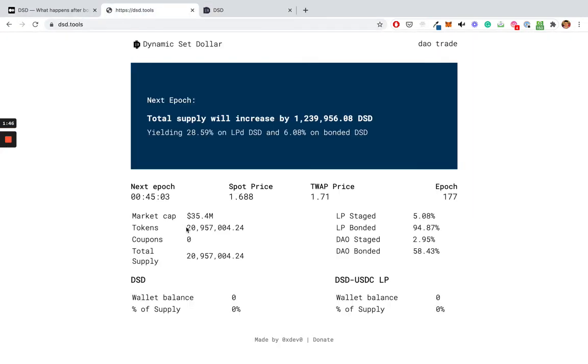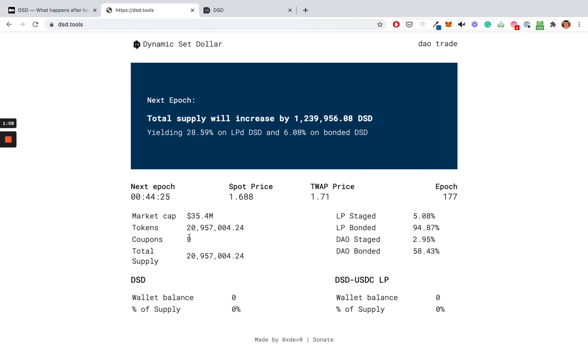In our case, let's say we have 21 million tokens, that 35% will be something around 7 million something tokens, right? 7 million something. I wouldn't call it DSD. It's 7 million something dollars or 7 million something coupons that you could claim. And that's just the maximum. That's the amount of debt that is gathered into the system, through the use of coupons, which essentially give you the right to claim one DSD later on. So you get one DSD, you get a premium on them, and I'll explain that in the next video.